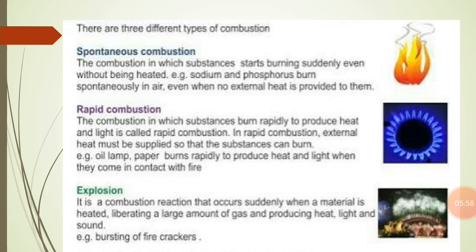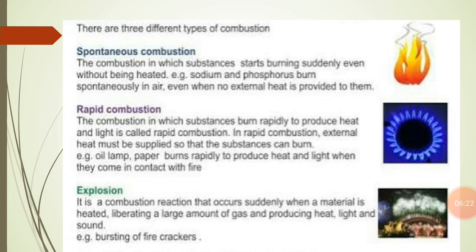One of the most characteristic properties of this type of combustion is that along with the large production of heat and light, sound is also produced. So bursting of crackers is one of the best examples of explosion. So this is about the explosion.